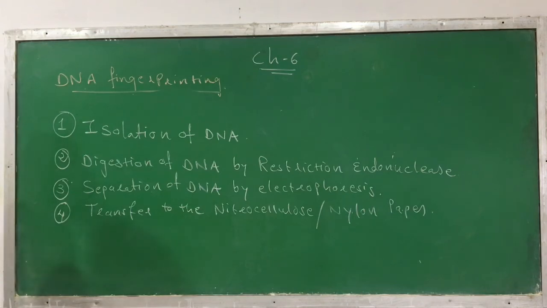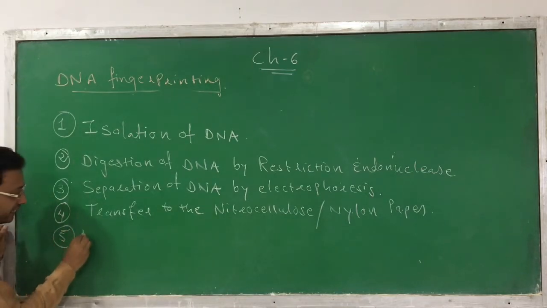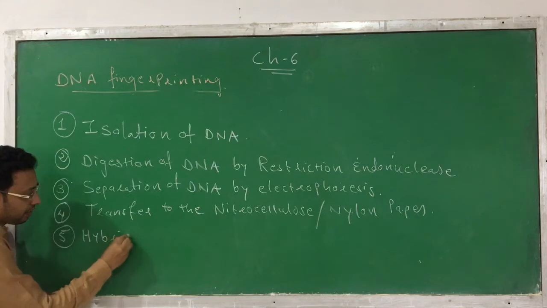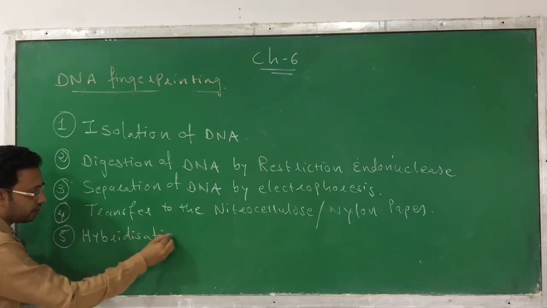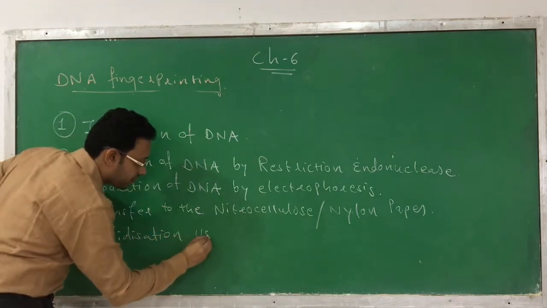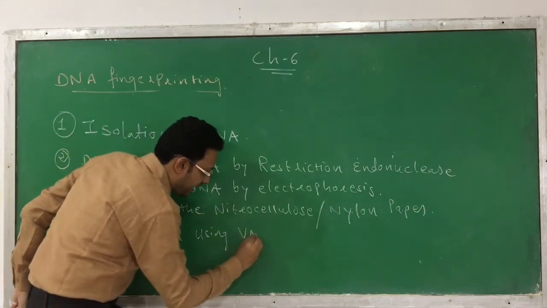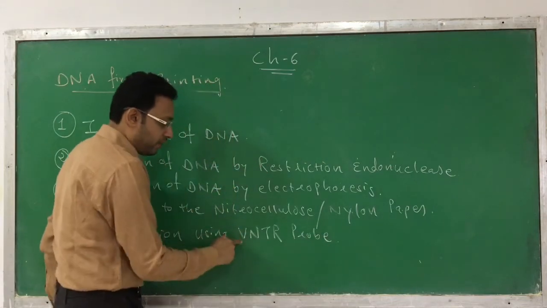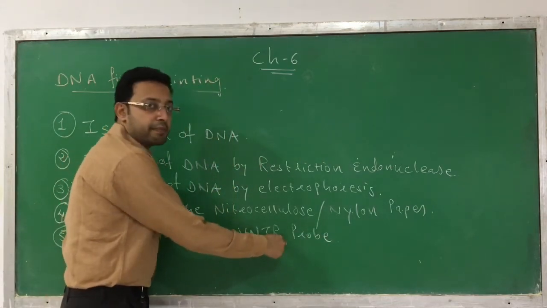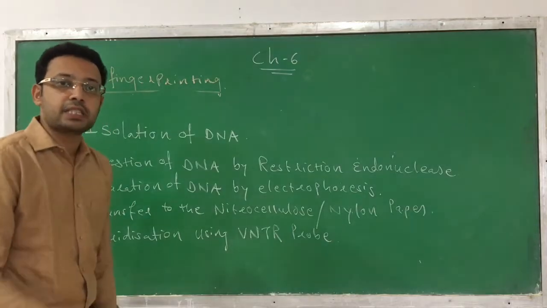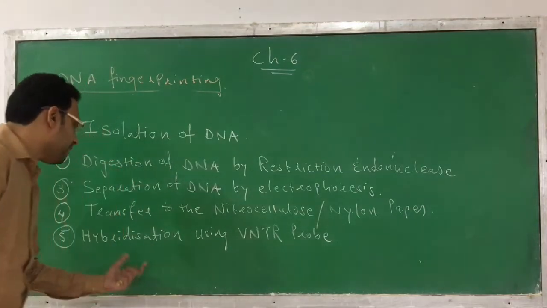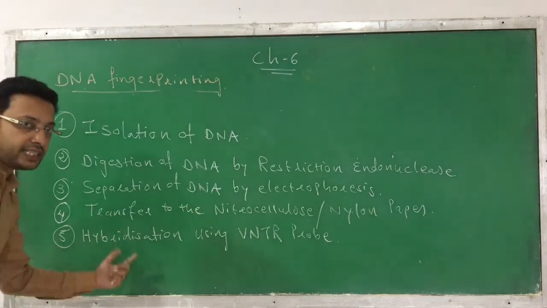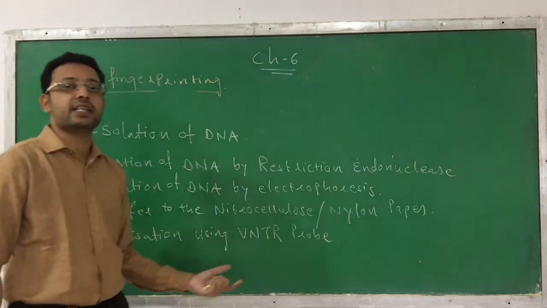Once it is transferred onto a nitrocellulose or nylon paper, then what are we doing? We are hybridizing it, using a VNTR probe. VNTR means variable number tandem repeat. We are performing a hybridization, and this hybridization is performed using the VNTR probe.